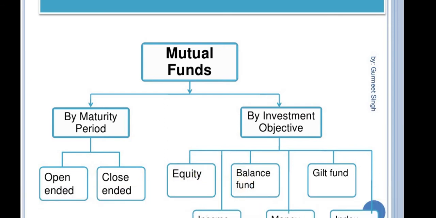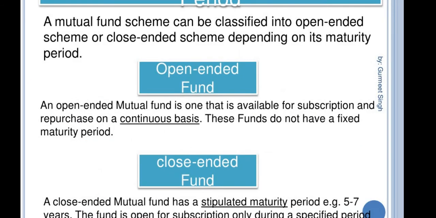Now we can go through open-ended schemes. A mutual fund scheme can be classified into open-ended and closed-ended based on maturity period. In the case of an open-ended fund, the mutual fund is available for subscription and repurchase on a continuous basis. These funds do not have a fixed maturity period like 5 years or 6 years. Maturity period will not be there. That is the open-ended scheme.